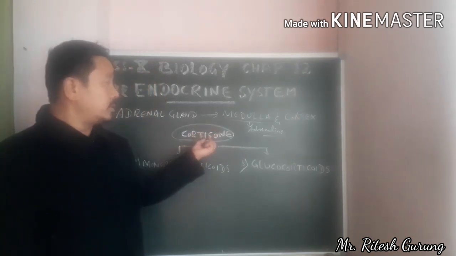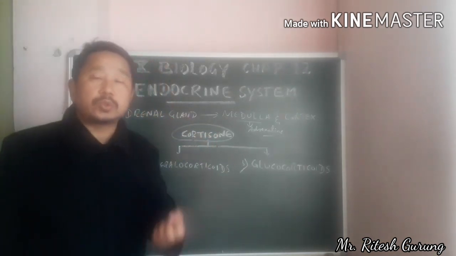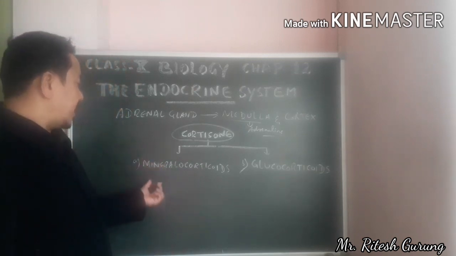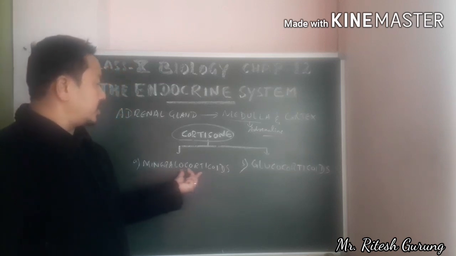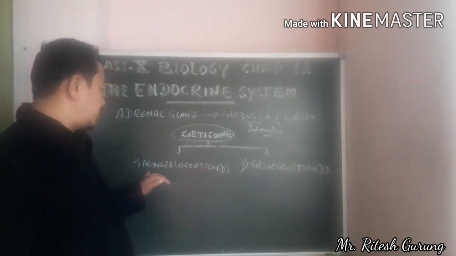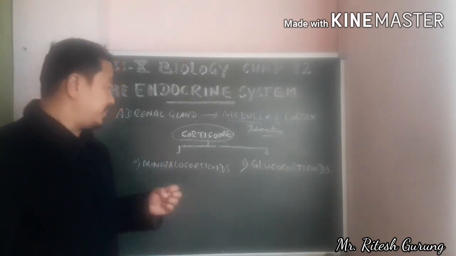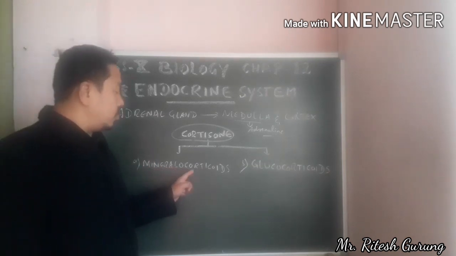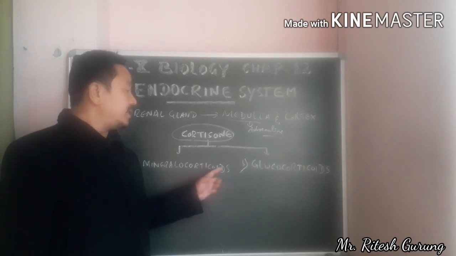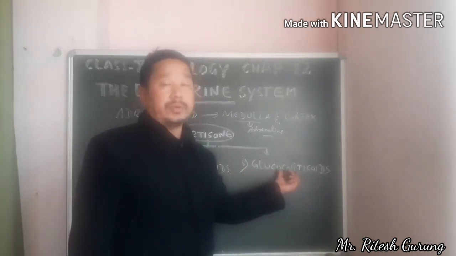And these cortical hormones are further categorized into two groups. They are mineralocorticoids, please see the book, its pronunciation is a little bit difficult, and the other one is glucocorticoids.